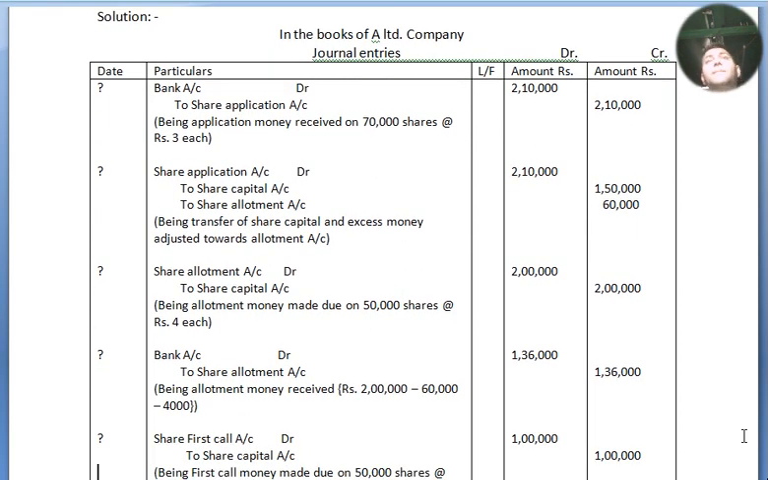In the books of A Limited Company, journal entries: bank account debited to share application account, being application money received on 70,000 shares at the rate of rupees 3, 2,10,000. Share application account debited to share capital account and share allotment account, 2,10,000, 1,50,000 and 60,000, being transfer of share capital and excess money adjusted towards allotment account. Share allotment account debited to share capital account, 2 lakh, money due on 50,000 shares at the rate of rupees 4 each. Bank account debited to share allotment account, being allotment money received 1,36,000.